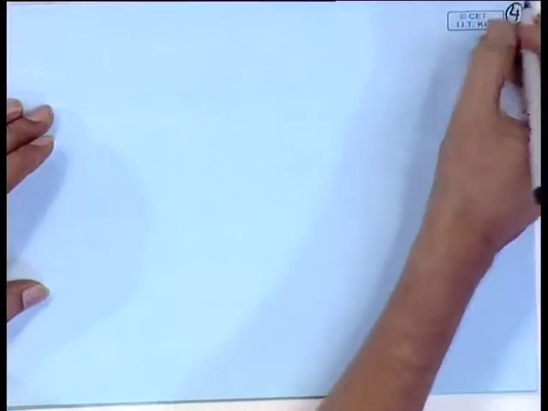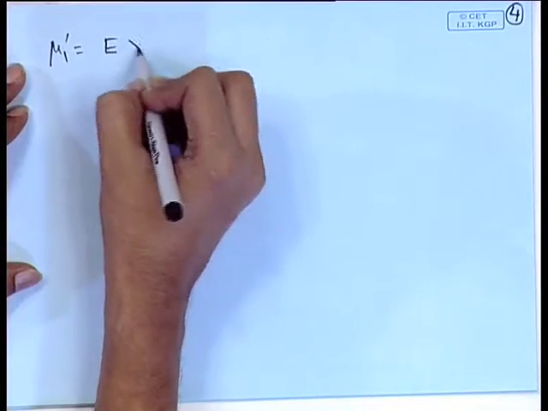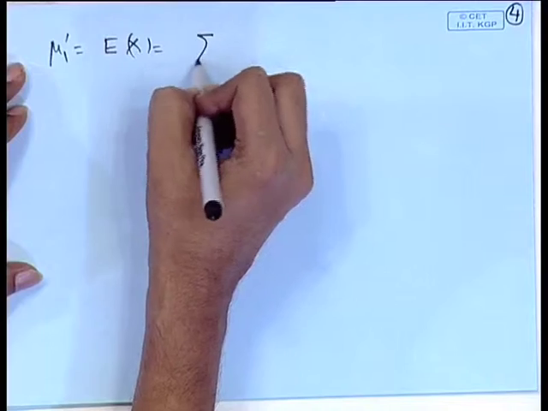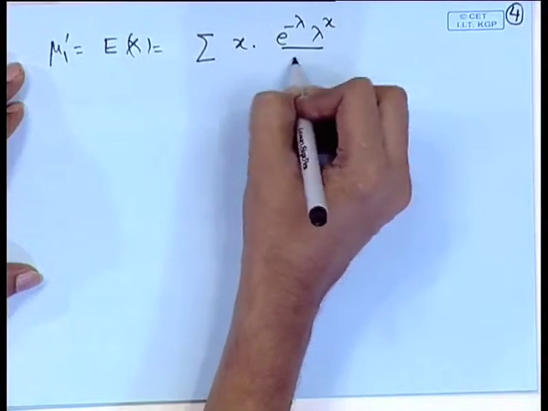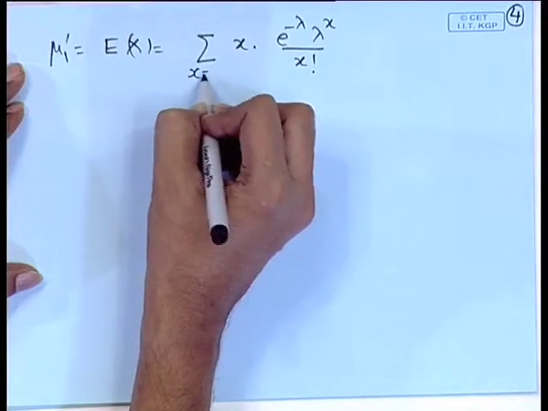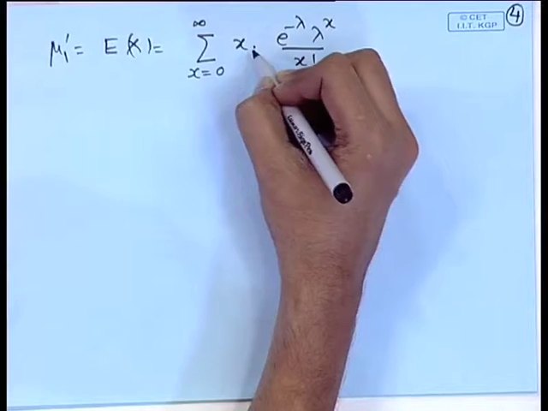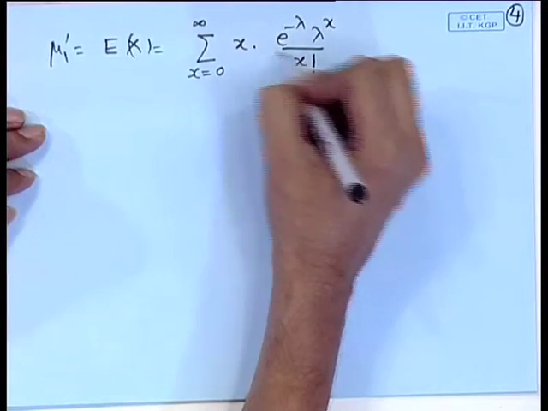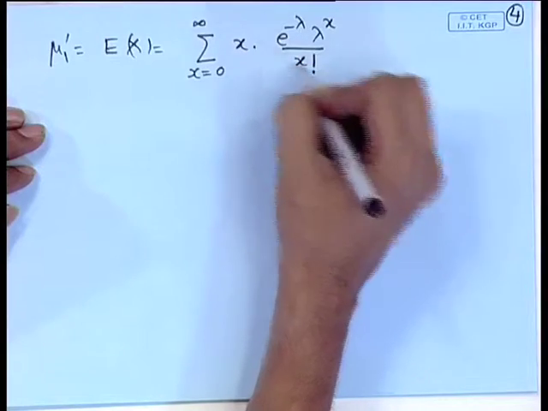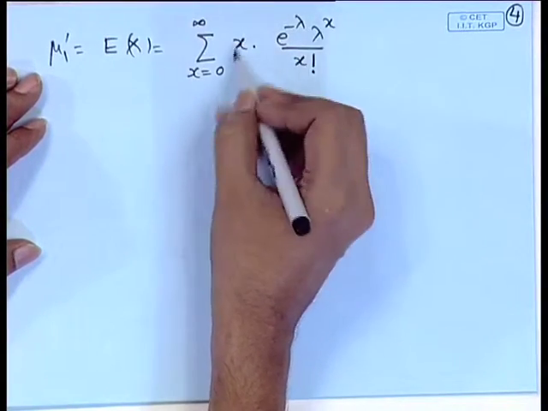Let us look at mu 1 prime, that is the expectation of X. That is equal to the summation of x e to the power minus lambda, lambda to the power x by x factorial, from x equal to 0 to infinity. As we have seen in the binomial or hypergeometric distribution, when the factorial term is involved, we have to adjust that. Notice that corresponding to x equal to 0, this term vanishes.